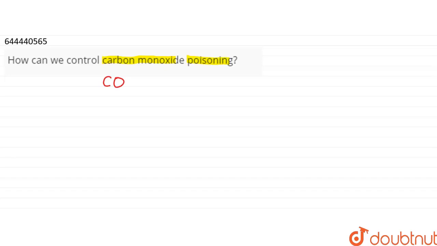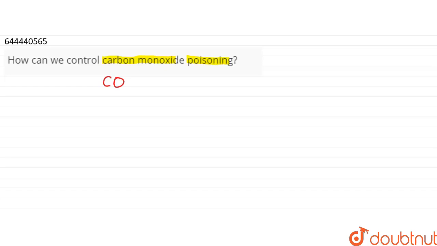Let us see the sources from where this carbon monoxide is produced. Carbon monoxide is produced when organic compounds are burnt in presence of oxygen, and also it is present in exhaust gases from engine fumes, motor vehicles, fire smokes, non-electric heaters, etc., and also in combustion fumes produced by car engines, charcoal grills, space heaters, water heaters. So all these are the main sources of carbon monoxide gas.